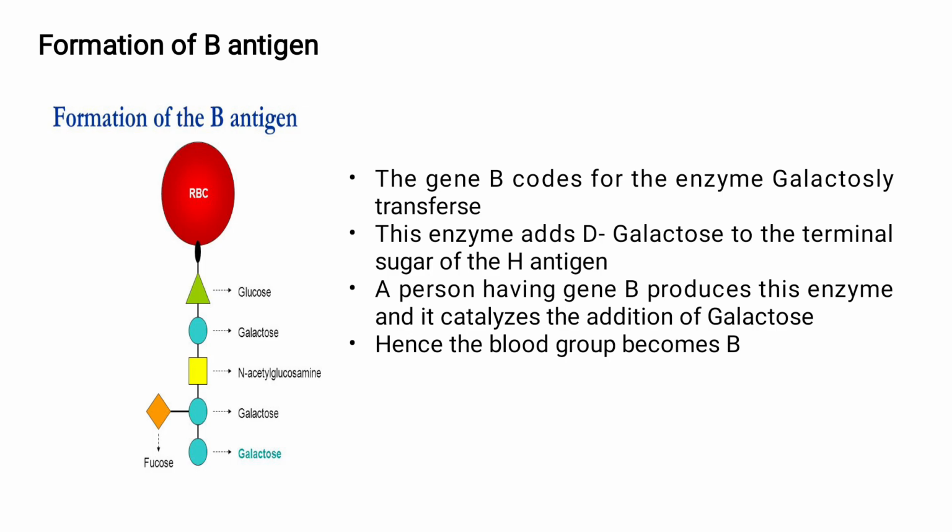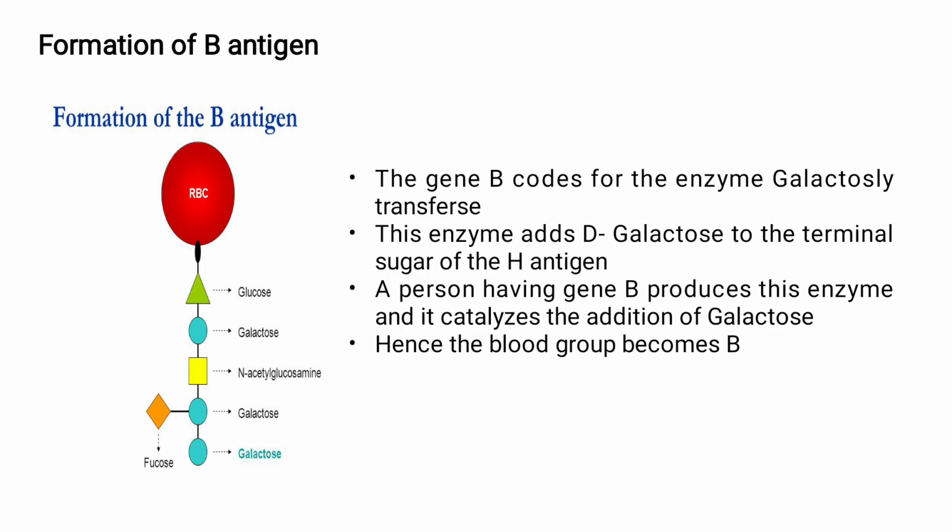Next is formation of B antigen. This B antigen will be present on the surface of RBC of a person having B blood group. The H antigen is common, so without the H antigen the other blood groups cannot arise, that is, H antigen is the precursor for all the blood groups. Gene B will be present in case of the B blood group, and this gene B codes for the enzyme galactosyl transferase. This enzyme catalyzes the addition of galactose.